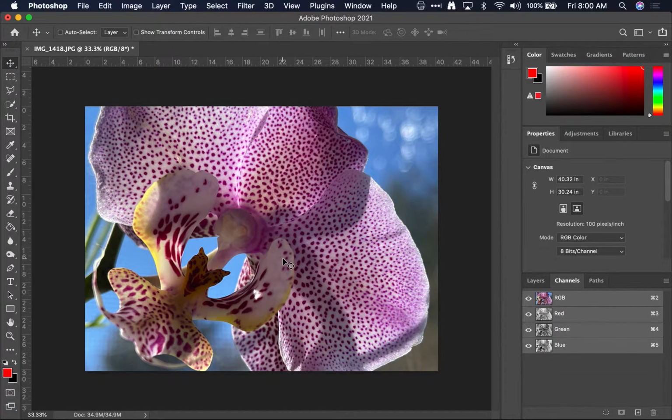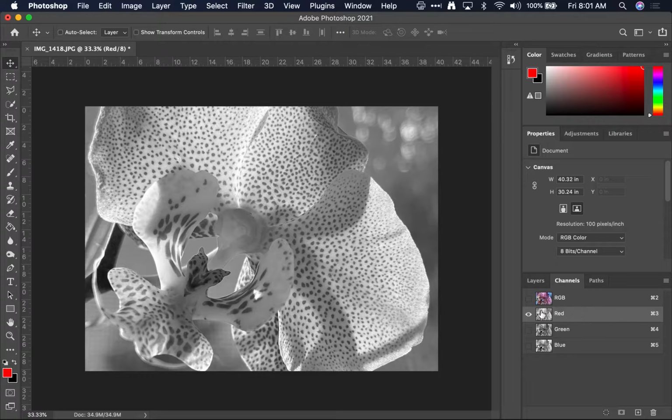All images like this one are made up of 3 different colors of light: the red light, the blue light, and the green light. If all 3 of those lights are on 100%, we get something called white. And if all of those lights are off, we get black, right? So black over here. Now, I'm just going to click on the red channel so you can see what this image looks like with just the red lights being on. Wherever you see a bright white, that means that all the red is 100% red. Wherever you see blacks, that means that there's very little red in here. But you can see this image overall has a lot of red.